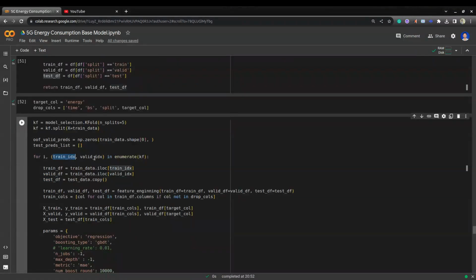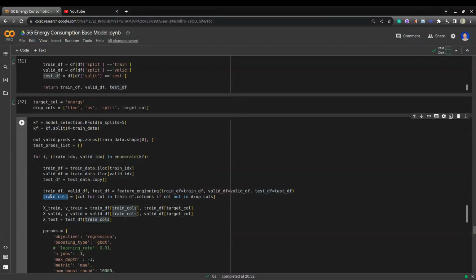Then I iterate over each fold. You can see I'm getting the train index and validation index. Based on the train index and validation index, I got the train df and validation df. Then I assign the test data as test df. After that, I pass train df, validation df, and test df to the feature engineering function. There I am getting train features, validation features, and test features.